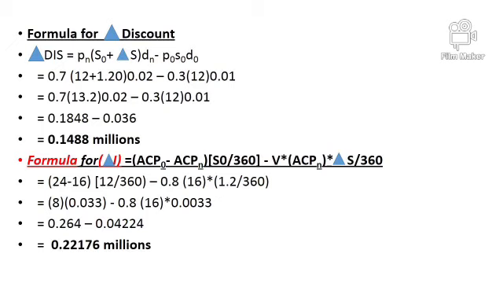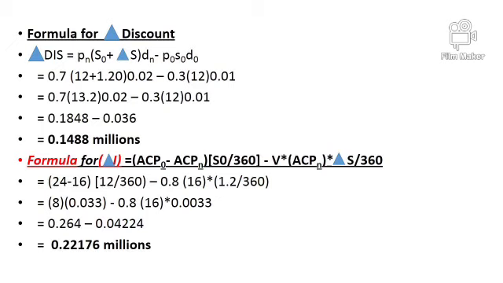By putting in the figures from the case study, we come to know that as the company changes the cash discount from 1% to 2%, the additional discount which the company is giving is 0.1488 million compared to the previous discount.